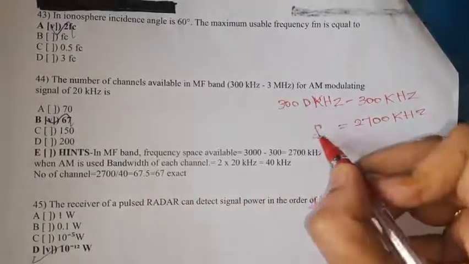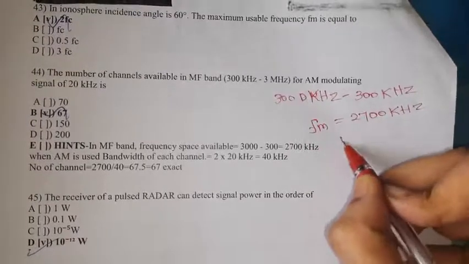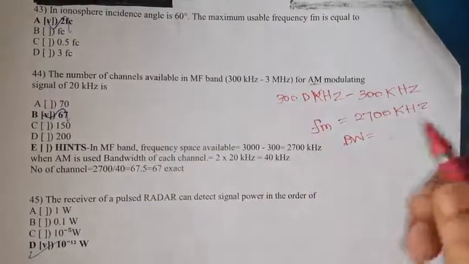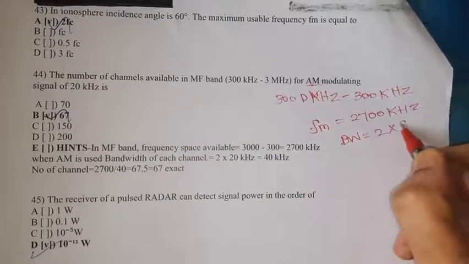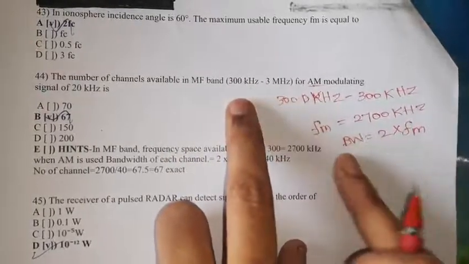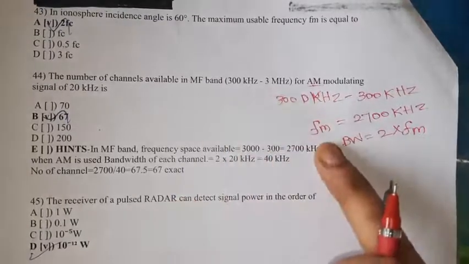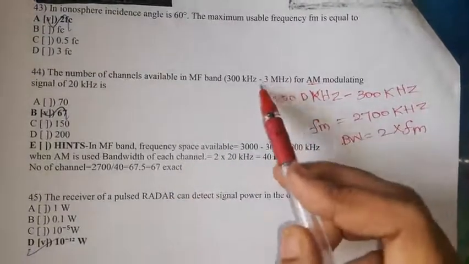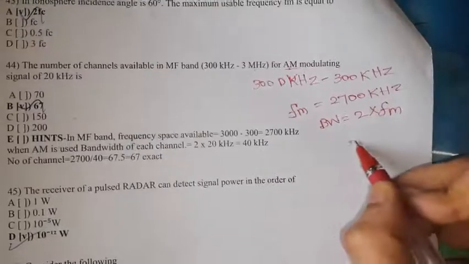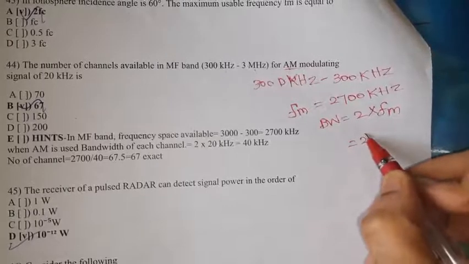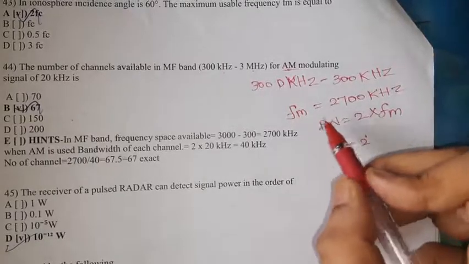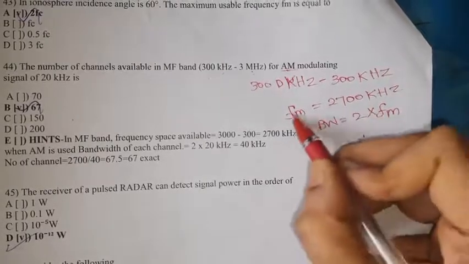Then FM is the maximum frequency. The bandwidth of each channel for the AM modulating signal is given. So, bandwidth of AM is nothing but 2 into FM. From the frequency range, we subtract 3000 kHz minus 300 to get 2700, the frequency space available in the mid frequency band.